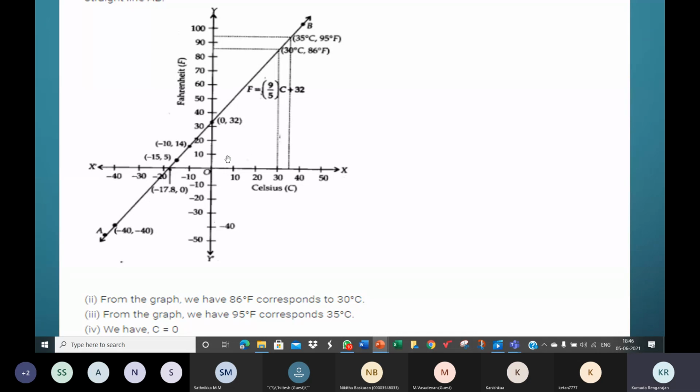And the other question is, if the temperature is 0 degrees Fahrenheit, what's the corresponding Celsius temperature? So 0 degrees Fahrenheit is given to you, which means y is 0. When y is 0, what is the corresponding x value? Fahrenheit is given to you, which means y is given to you.